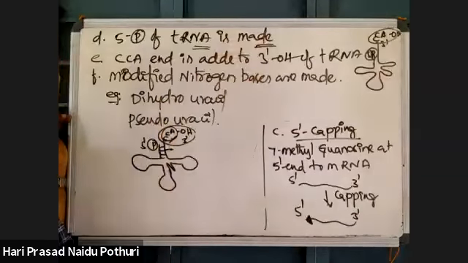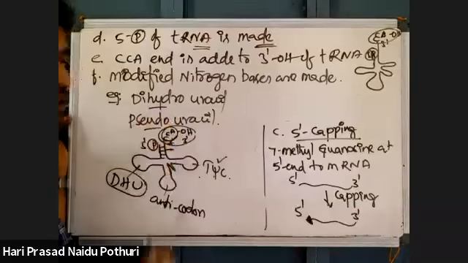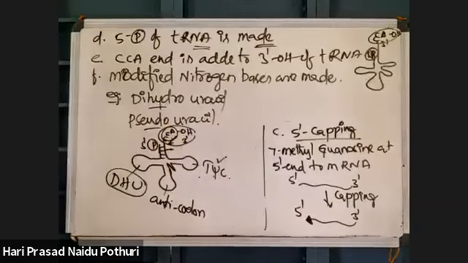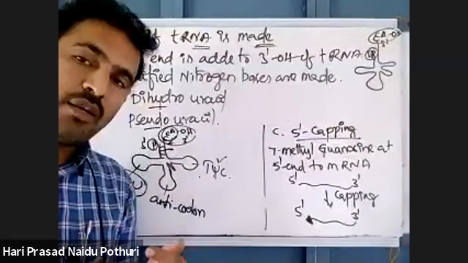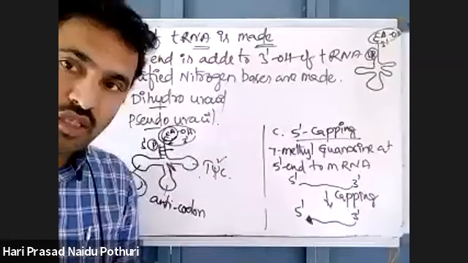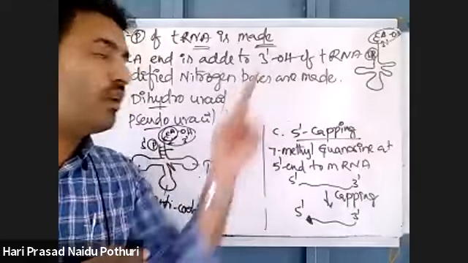This is DHU, dihydrouracil. This is the anticodon arm. This is the T-Psi-C arm. Here there is dihydrouracil, and here there is pseudouracil. So normal uracil is modified into dihydrouracil or pseudouracil. That is post-transcriptional modification. With the help of all these modifications, the RNAs, either tRNA or rRNA or mRNA, undergo changes and become ready to be involved in translation.